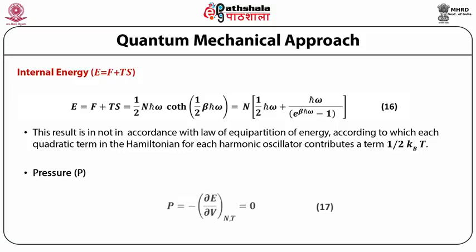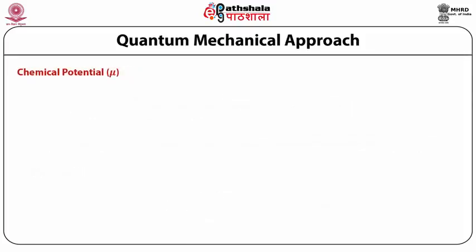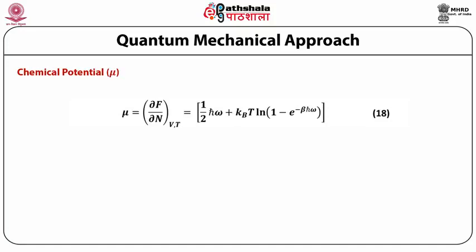Pressure P can then be written as the negative of the partial derivative of internal energy with respect to volume at constant N and constant T, which is equal to 0. Chemical potential mu, which is equal to the partial derivative of F with respect to N at constant V and constant T, is equal to half h bar omega plus kBT log of 1 minus e raised to power minus beta h bar omega.